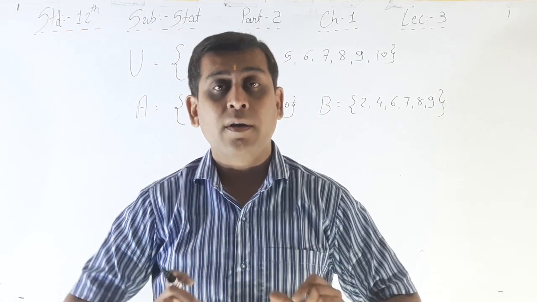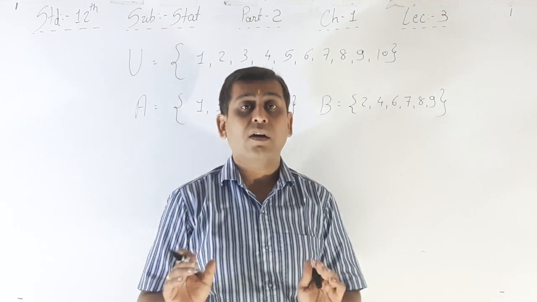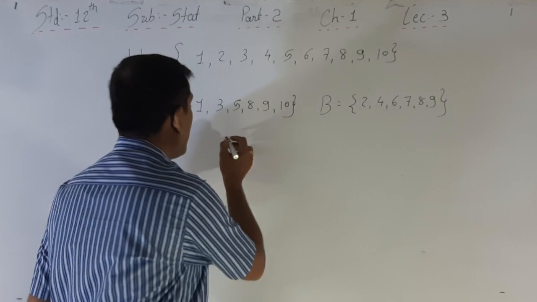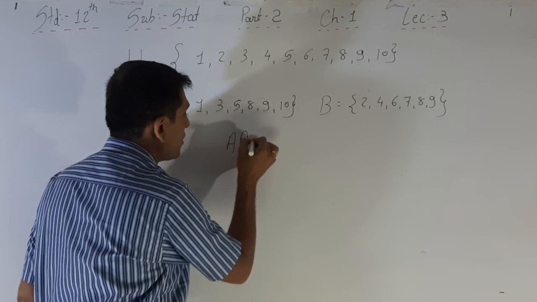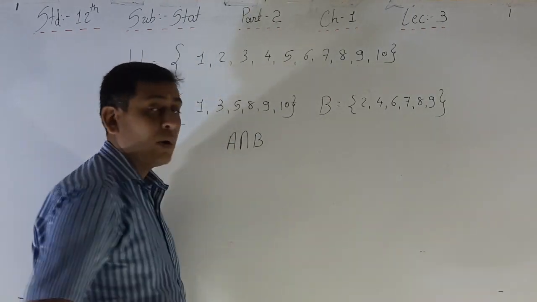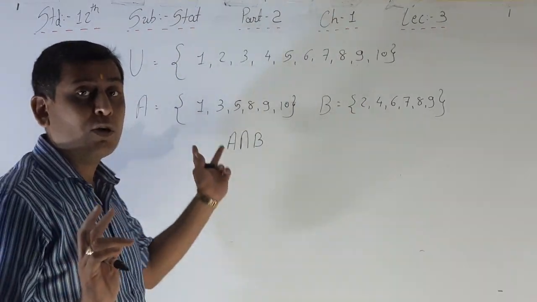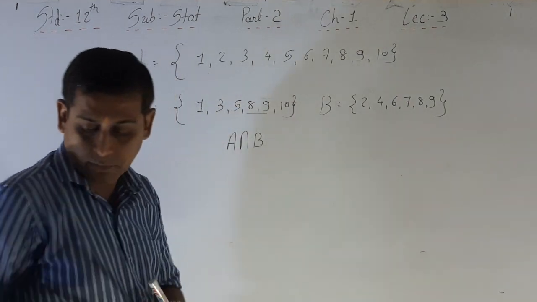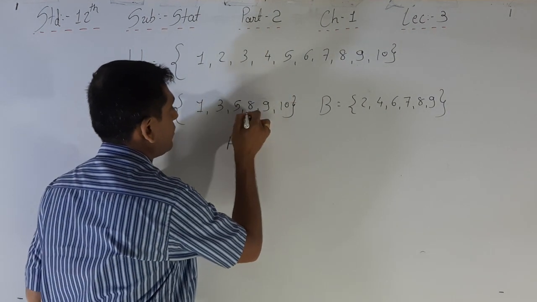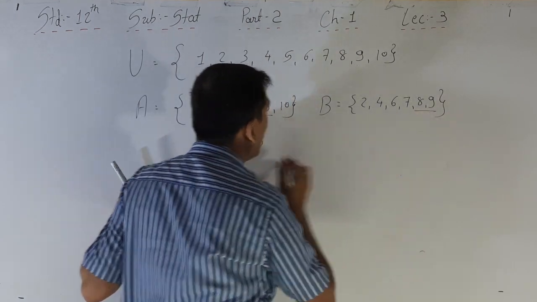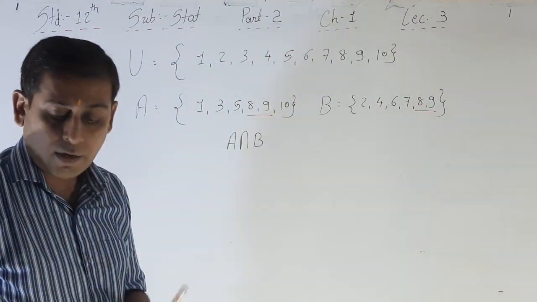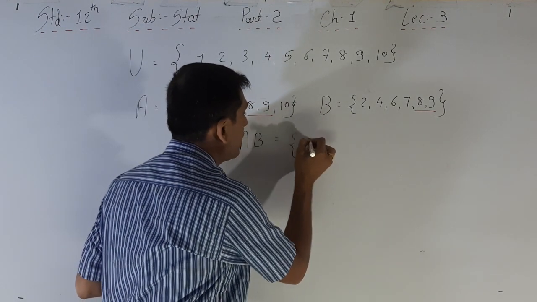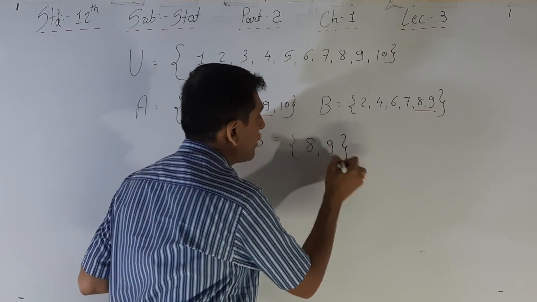Where the events occur simultaneously, that is called an intersection. Here, what is the intersection? A intersection B is equal to what is common in the two events. 8 and 9 are common, so we can say A intersection B is equal to 8 and 9.